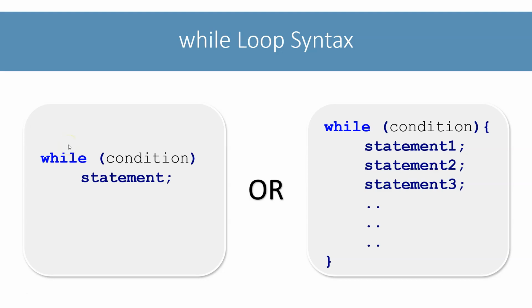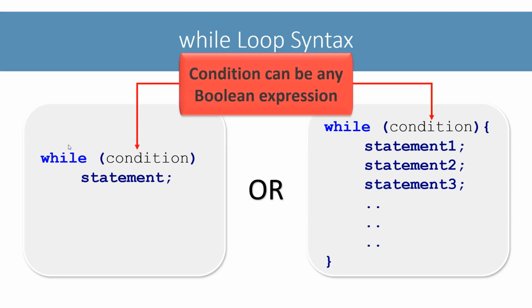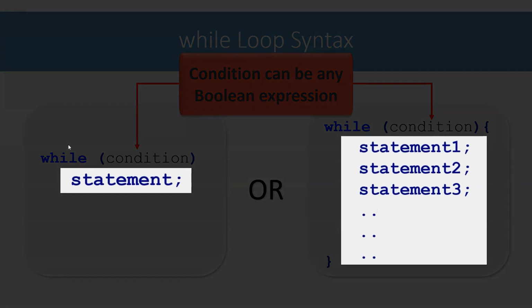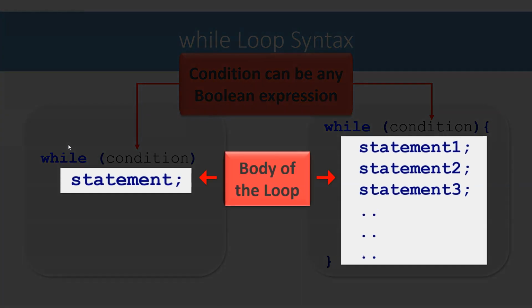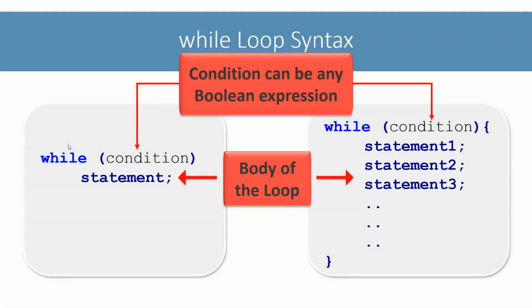Okay, coming back to the syntax of while loop. This condition can be any Boolean expression. We call this the body of the loop. The body of the loop will be repeatedly executed as long as the condition is true. Once the condition becomes false, program control will move to the statement immediately after the loop. Let's look at a very simple program to understand the working of while loop.